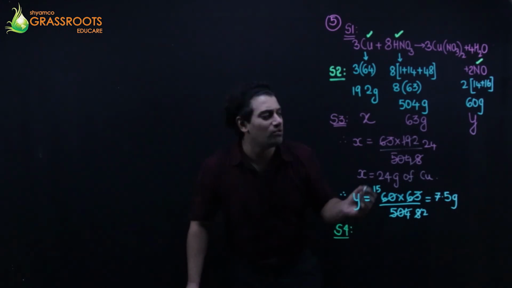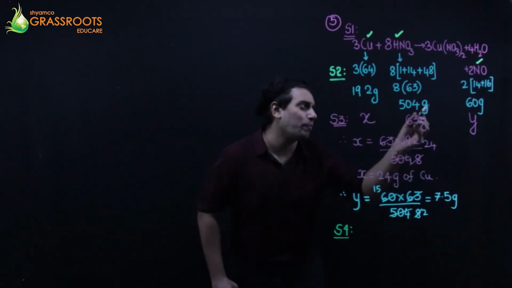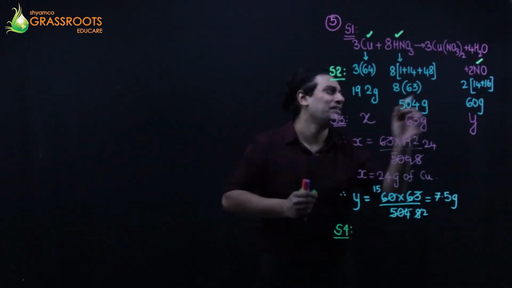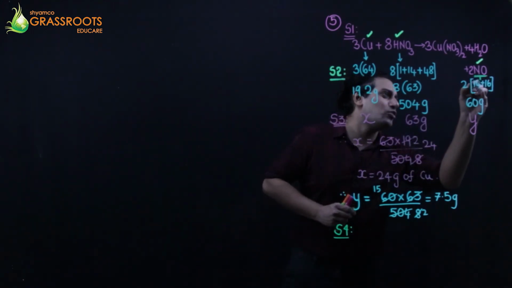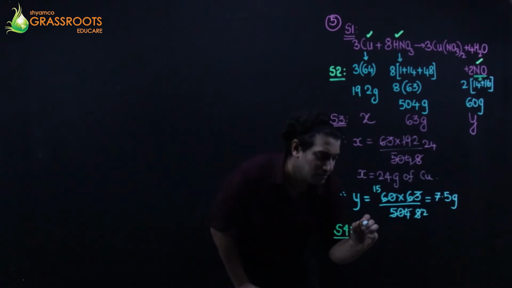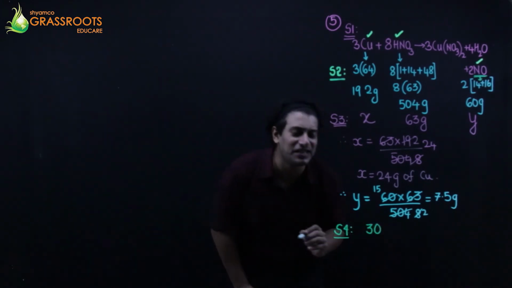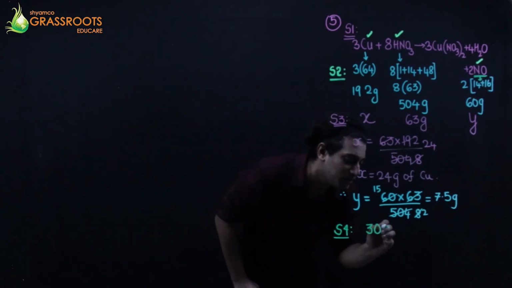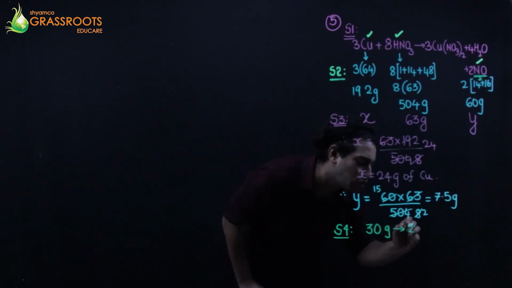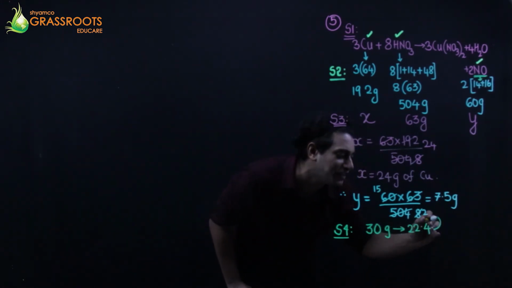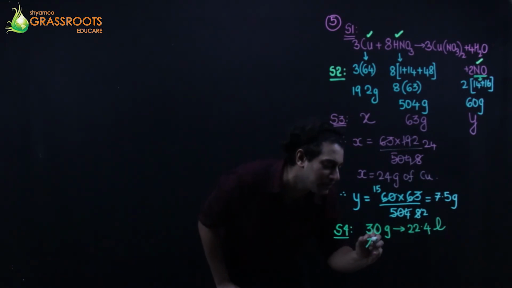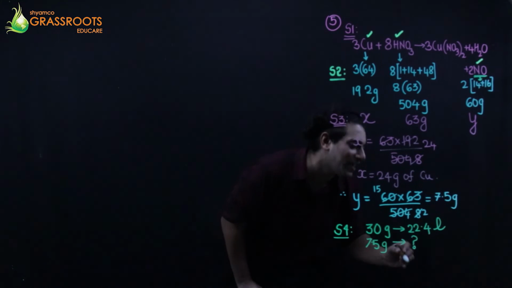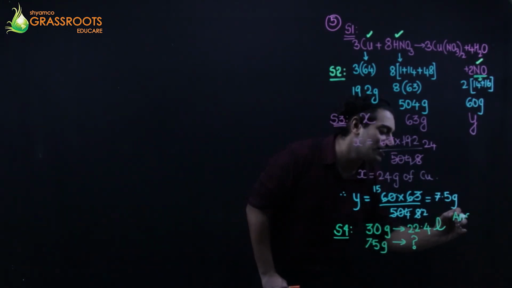1 mole of NO occupies the molecular weight, which is not 60. Molecular weight is only NO, which is 30. So 1 mole of nitric oxide has weight 30 grams, which occupies 22.4 liters of volume. Then 7.5 grams will occupy how much? Calculate.